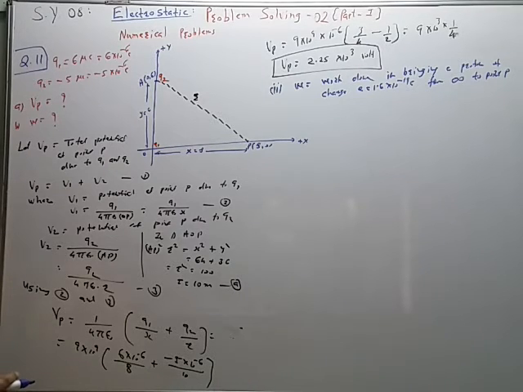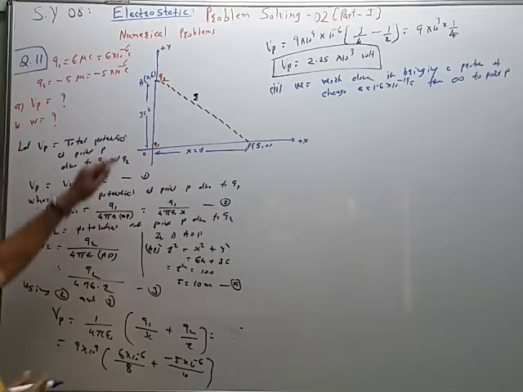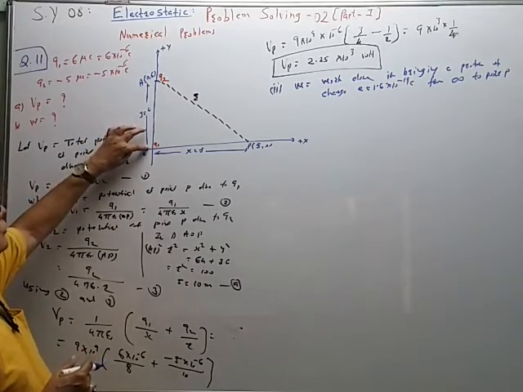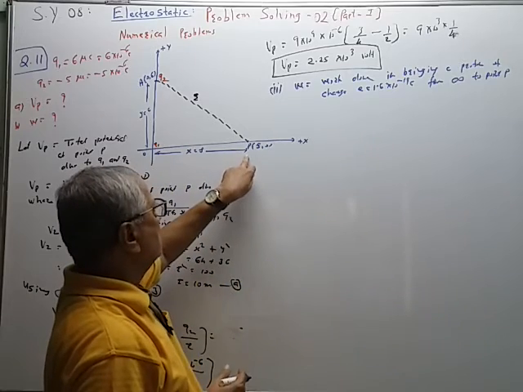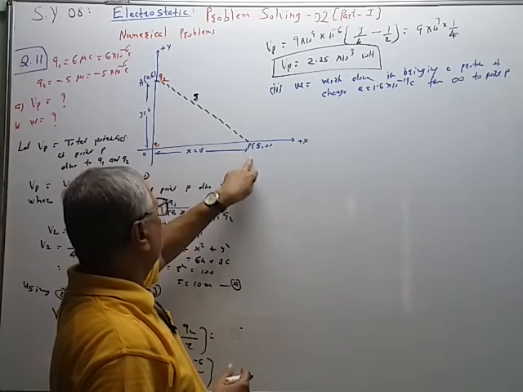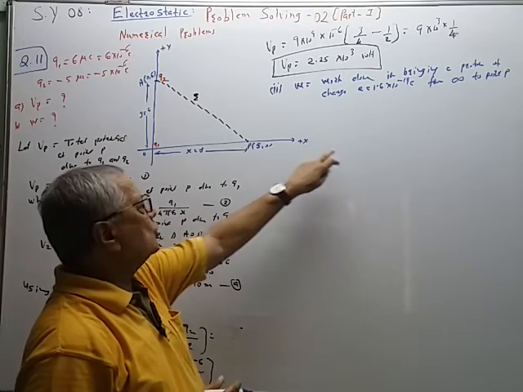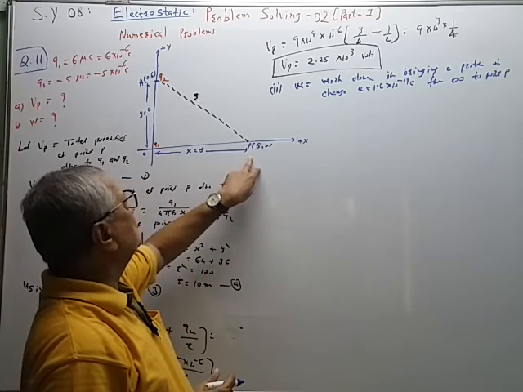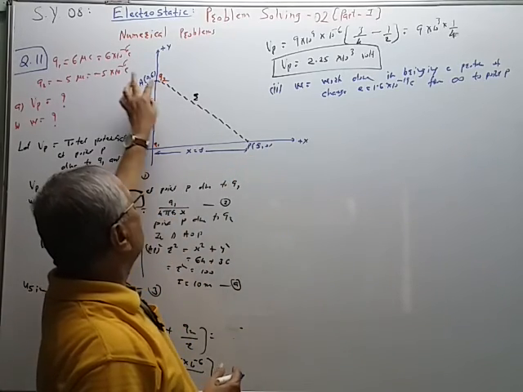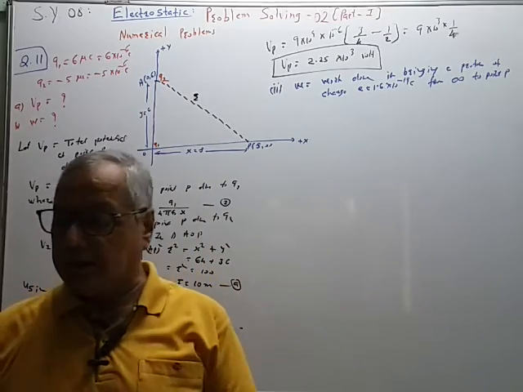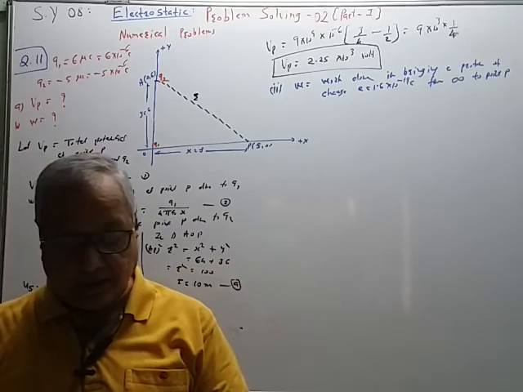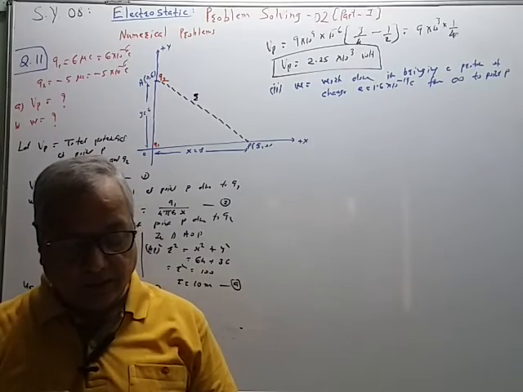And this can be calculated like this. Now this charge is positive. So when we bring the charge from infinity to this, then again the force of repulsion will do some work. So first work done will be positive, second work done will be negative, like this, and then we will take the addition. So it can be calculated like this.